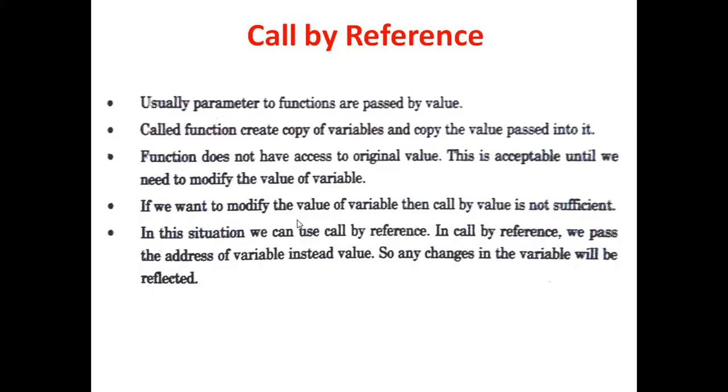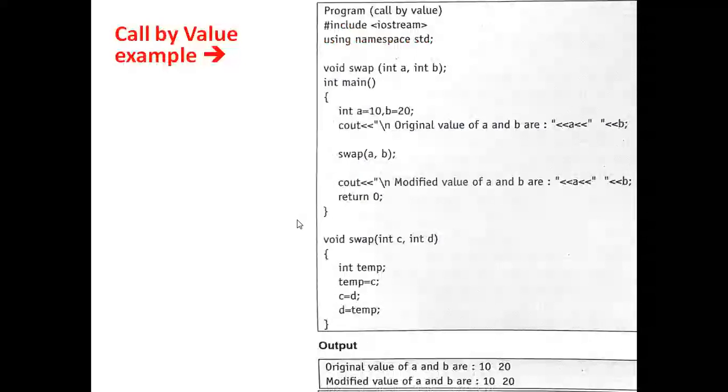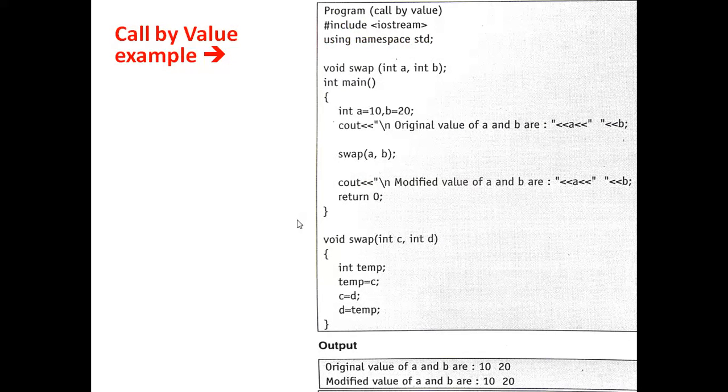But in call by reference, we can actually change the value by calling its reference. Reference means we can say the location or address of that particular variable. How that value is changed, we'll see with one example. Initially, we'll see the example of call by value.